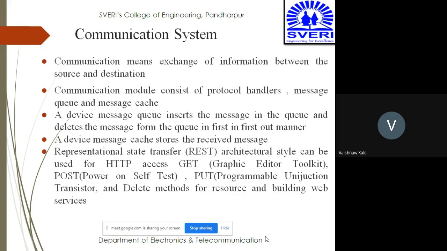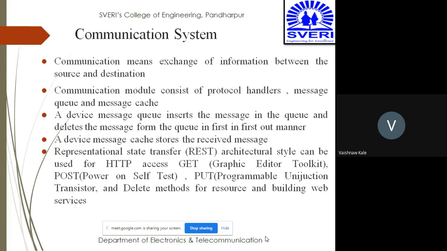So after these four components, the important thing that remains is how the communication happens between them. So obviously the communication system becomes the fifth important component, which will be dealing with these four components. Communication actually means exchange of information between source and destination. So communication does the work of exchange between source and destination.